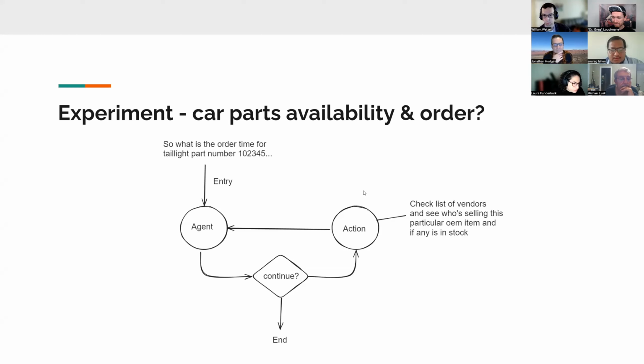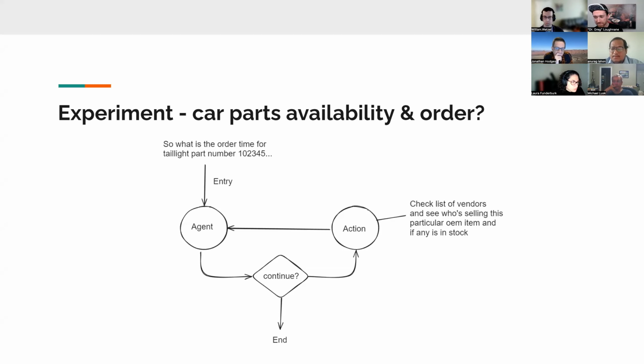Next, I looked at how I could extend my RAG system with the need of knowing where I can buy a particular part and how long the shipping is for this particular item. So I drew this graph, which might become the next implementation point for this project. The idea here was to put in a question and the order time for a taillight.